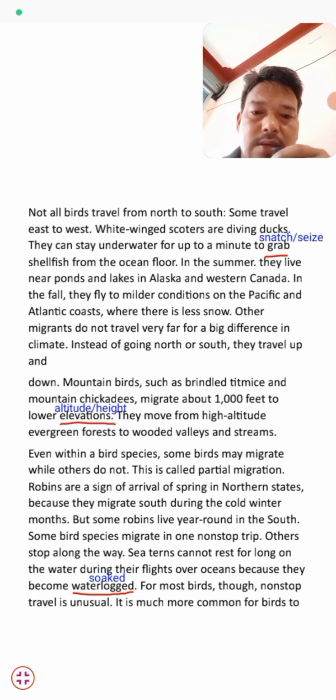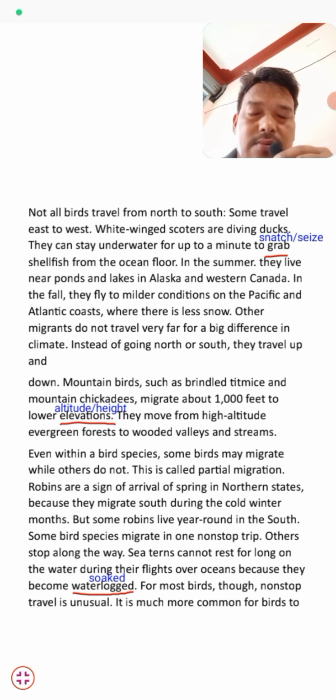Some birds migrate on a non-stop trip, but others stop along the way. Some of them stop in the middle of their journey, in the middle of their migration. Sea terns cannot rest for long on water during their flights over the ocean, because their wings may get soaked and wet. And that's why for most birds, non-stop travel is unusual.